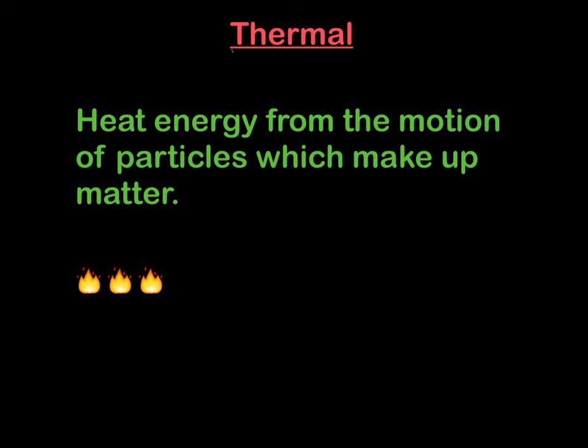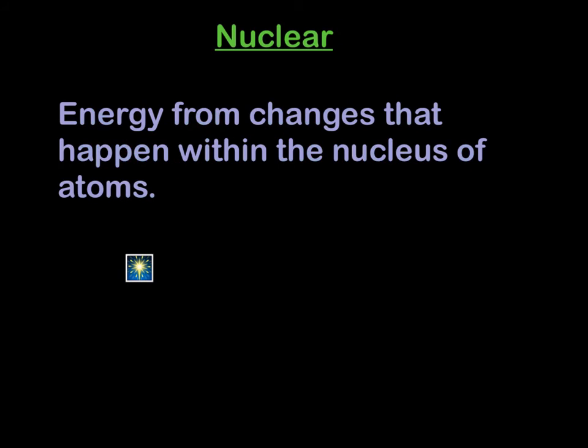Thermal energy is heat energy that comes from the motion of particles. When particles start moving really, really fast, they end up giving off heat energy, and that's thermal energy. Nuclear energy is energy from changes that happen within the nucleus of the atoms, hence the name nuclear. And when we talk about inside the nucleus, we're talking about protons and neutrons and what happens with those particles within the nucleus.